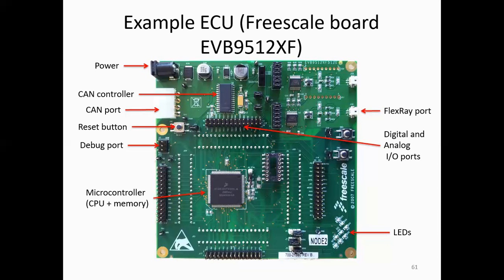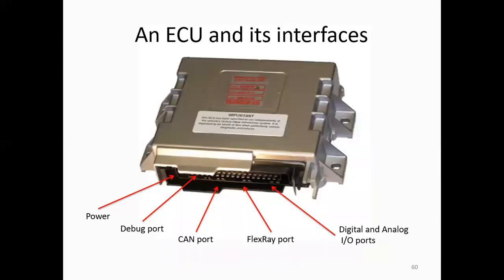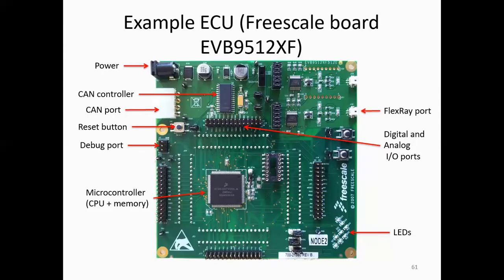This is the concept we use in the electronic control unit, used in vehicles and automotive devices. Thank you. We'll see in the next class.